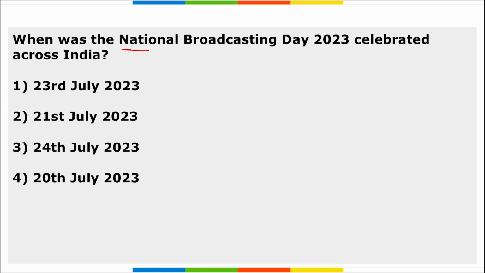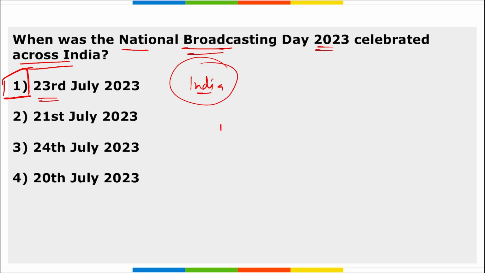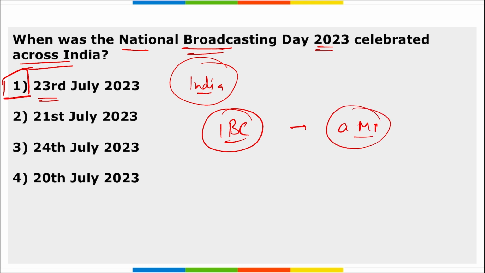Next, when was National Broadcasting Day 2023 celebrated across India? It is celebrated across India on 23rd of July 2023. Remember, this day was celebrated in India, correct? And it is to commemorate the establishment of IBC, that is your Indian Broadcasting Company, a Mumbai, Maharashtra based private radio station which came into existence in 1927 on 23rd of July.